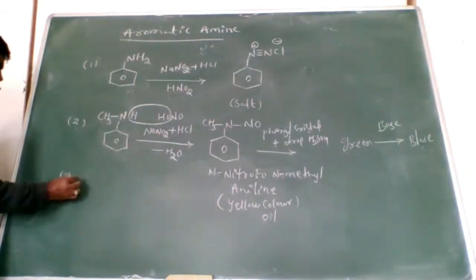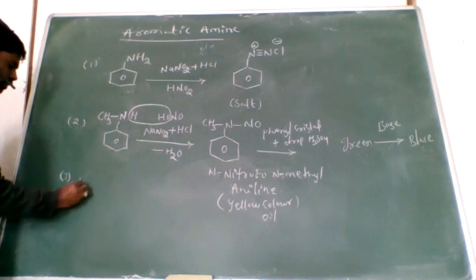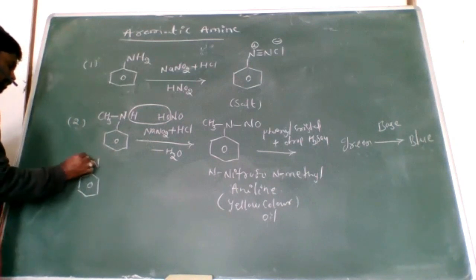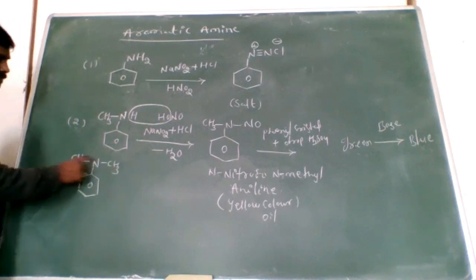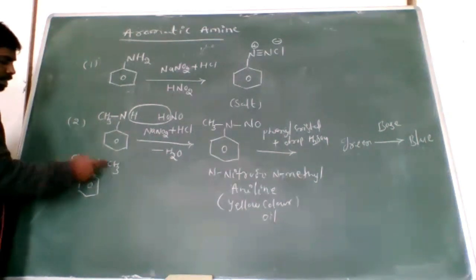Next, I take the third one. Here is benzene with N(CH3)2. This is the tertiary amine: one phenyl group and two methyl groups.